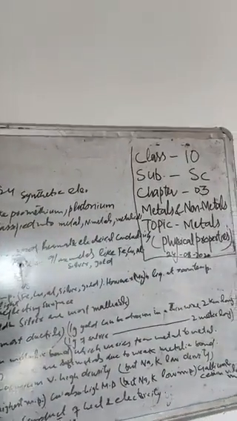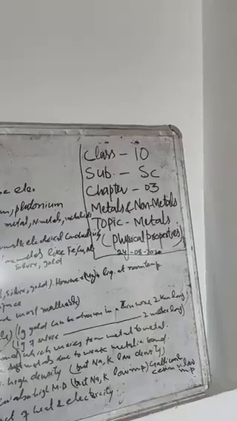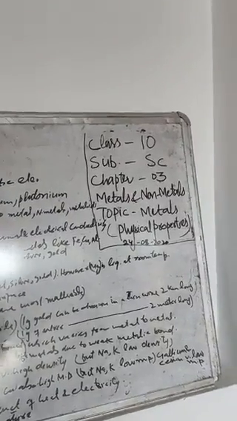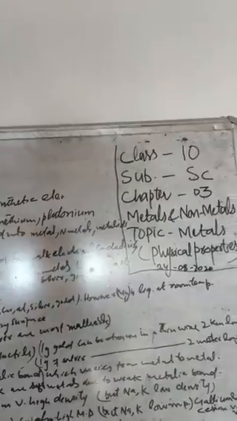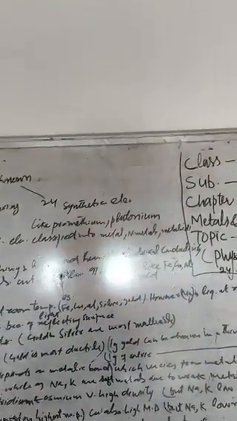So, on the basis of physical properties, the elements are classified into three groups here, that is metals, non-metals and metalloids. Now, according to the topic metals and physical properties of the metals, what are metals?